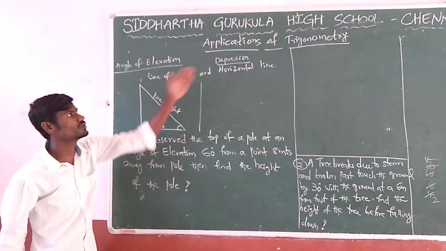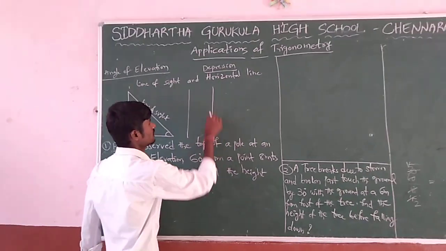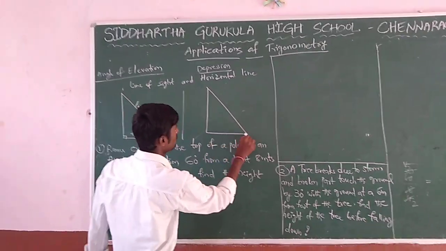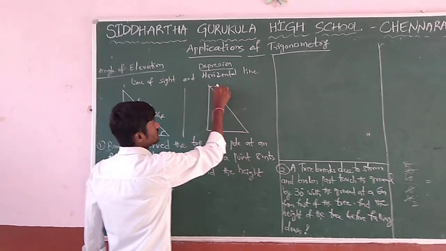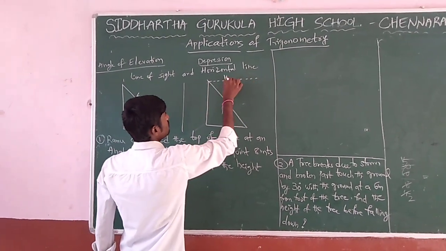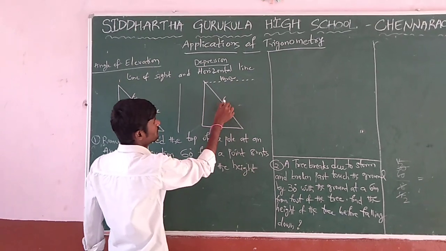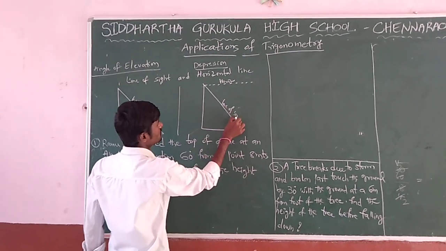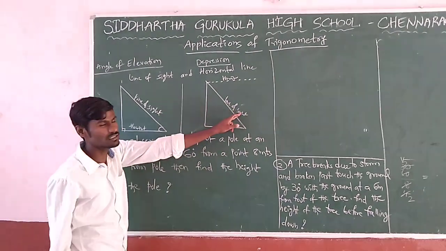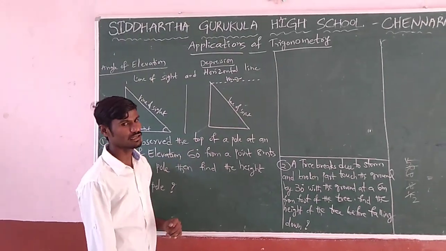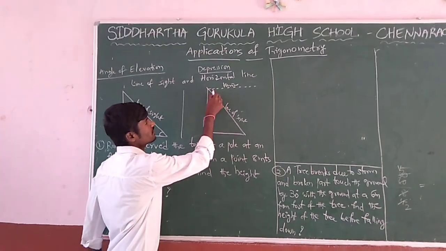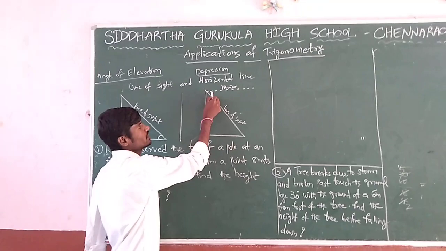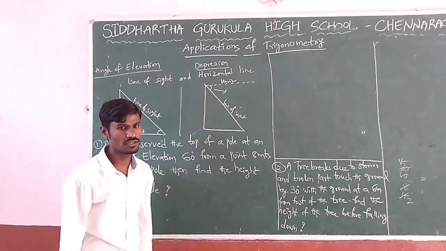Similar to depression, in a right angle triangle, if it is horizontal line and it is line of sight, means if the line of sight is below the horizontal line, the angle between horizontal line and line of sight is said to be angle of depression.